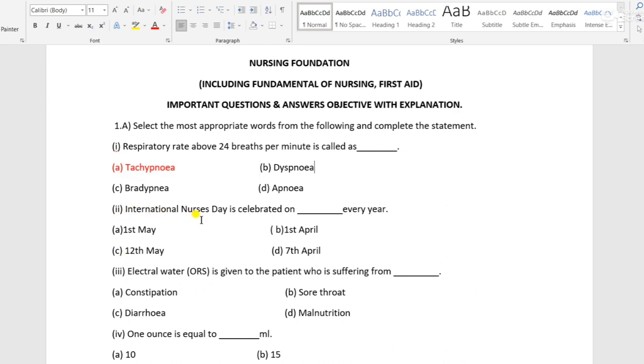Second: International Nurses Day is celebrated on dash every year. Option A is 1st May, option B is 1st April, option C is 12th May, and option D is 7th April. So, 1st May: in the state of Maharashtra, 1st May is celebrated as Maharashtra Day. Second option is 1st April, which we celebrate as April Fool.